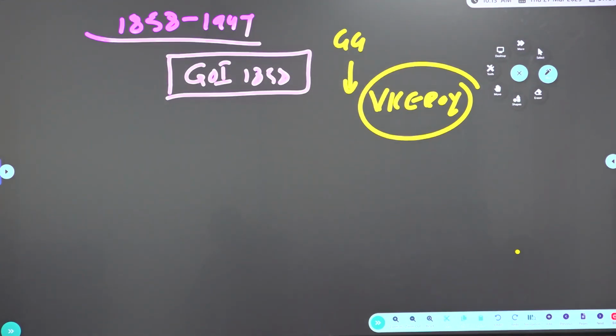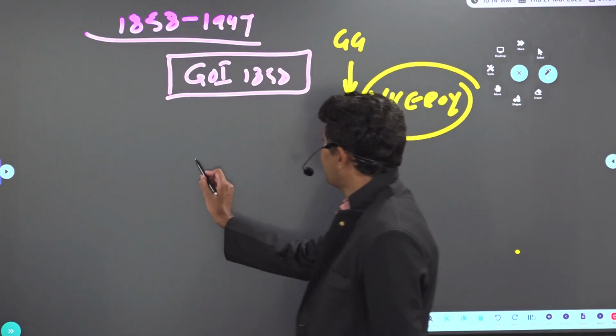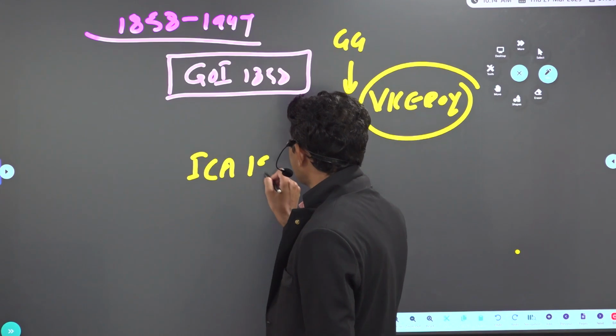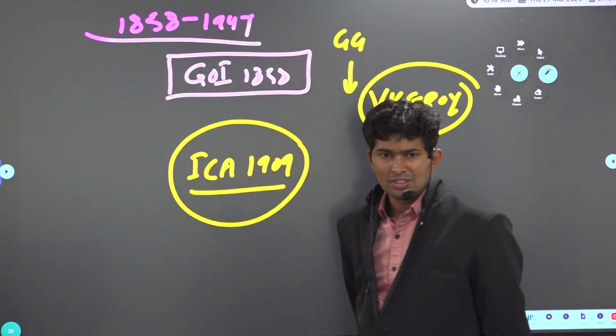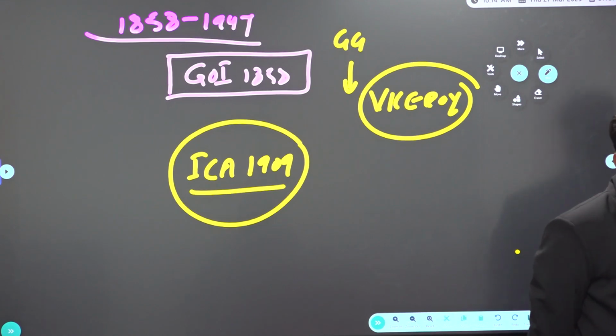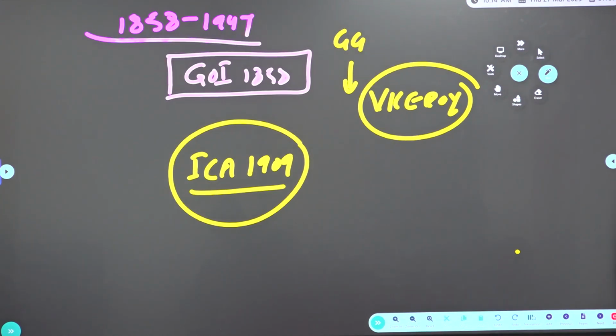And then coming to the Indian Councils Act 1909. What is this Indian Councils Act 1909? The Morley-Minto reforms. The Indian Councils Act is properly called the Morley-Minto reforms. They increased the size of the central and provincial Legislative Councils.